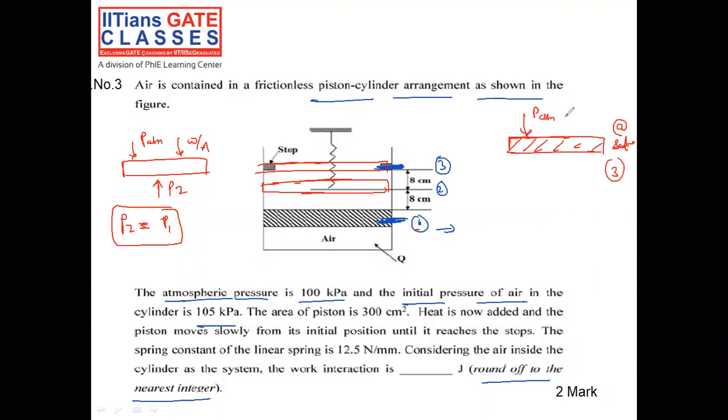Atmospheric pressure plus weight of the piston plus, what is going to happen? The spring force is also going to act. That is equal to P3.